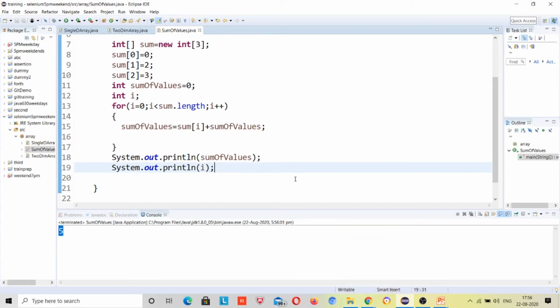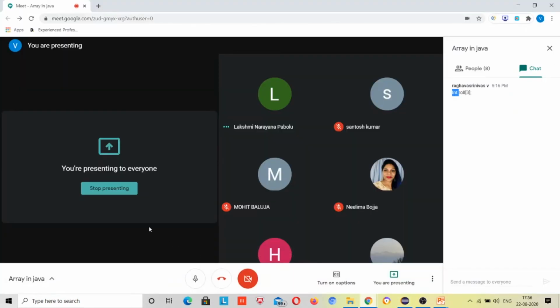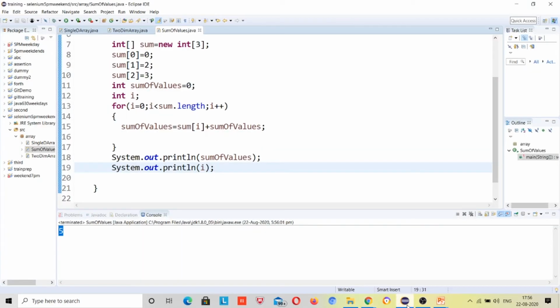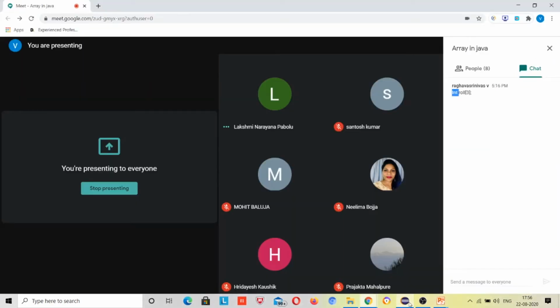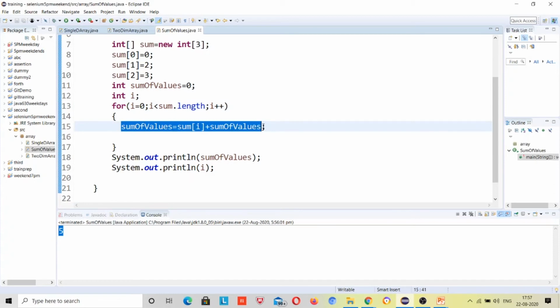Last time I have told. 4. Who is this? Hridesh, okay. Anybody else? In this, why 4? Because the loop is running 3 times and then again it will come, so with i plus plus the value will be 4 like this. First time i value will be 0, right? So it will be coming inside it, right?